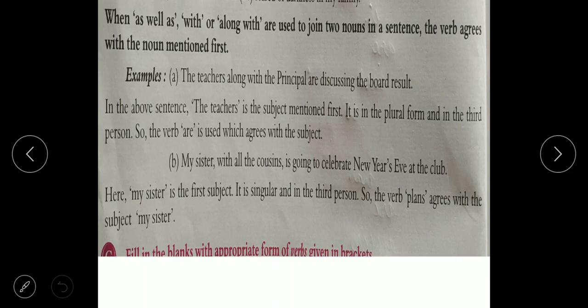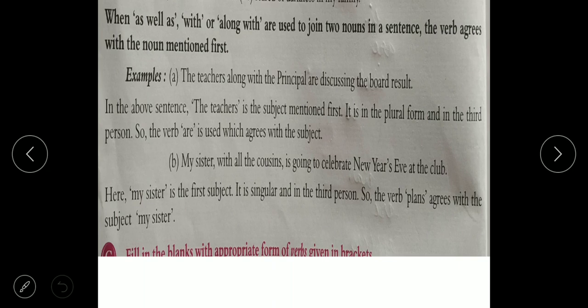When "as well as", "with" or "along with" are used to join two nouns in a sentence, the verb agrees with the noun mentioned first. The teachers along with the principals are discussing the board result. In the above sentence, the teachers is the subject mentioned first. It is in plural form and third person, so the verb "are" is used, which agrees with the subject.